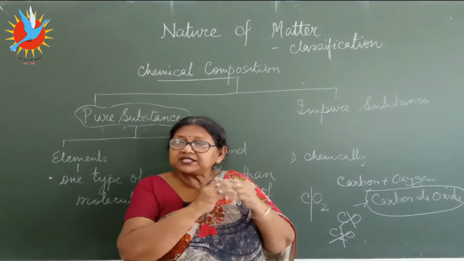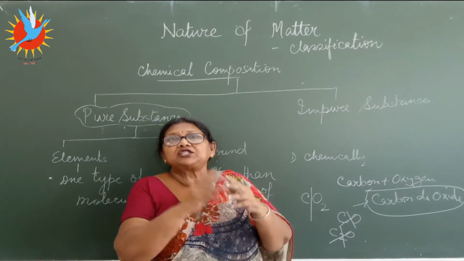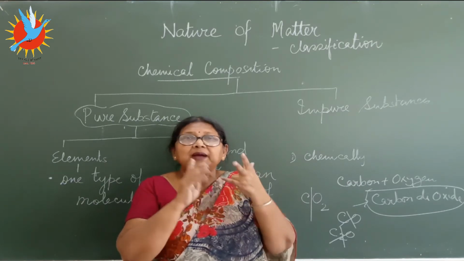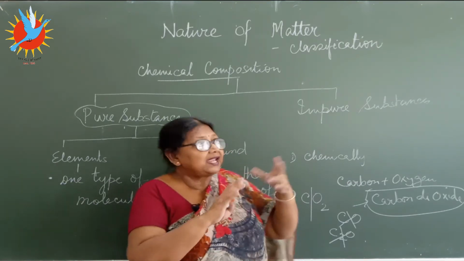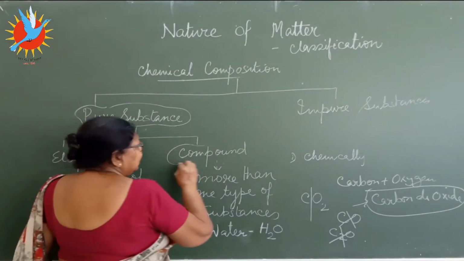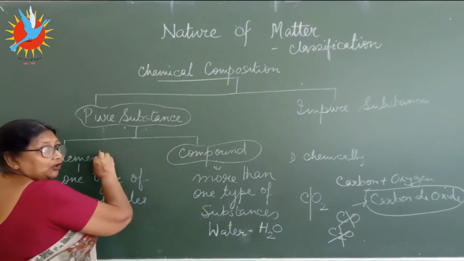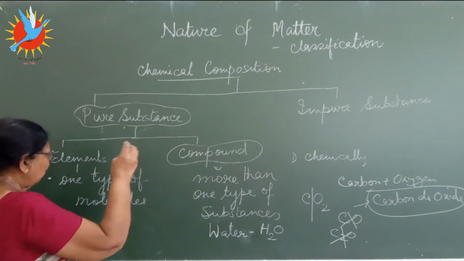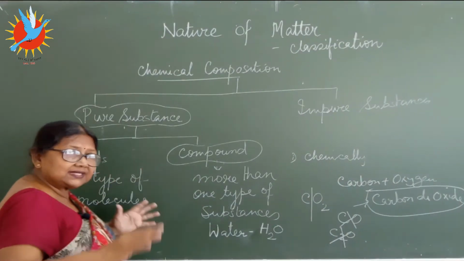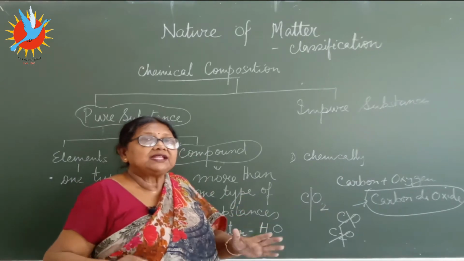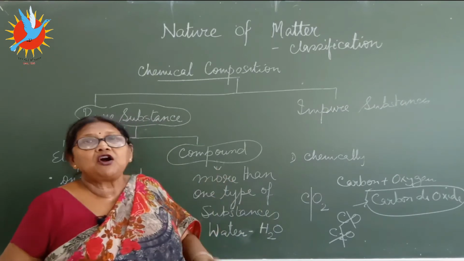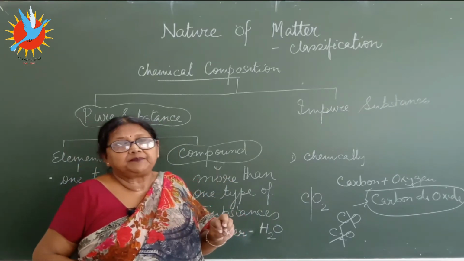When two or more pure substances combine together, what are the 2 points about this combination? First, it has to be chemical reaction, combined chemically, and second point will be what? By definite proportion of weight. Then only we get the compound. Clear? So what is the difference between element and compound? Both are pure. Elements are all made out of similar substances. All the particles are same, only of one type. They cannot be broken down into simpler substances. The simplest form of matter is the element.